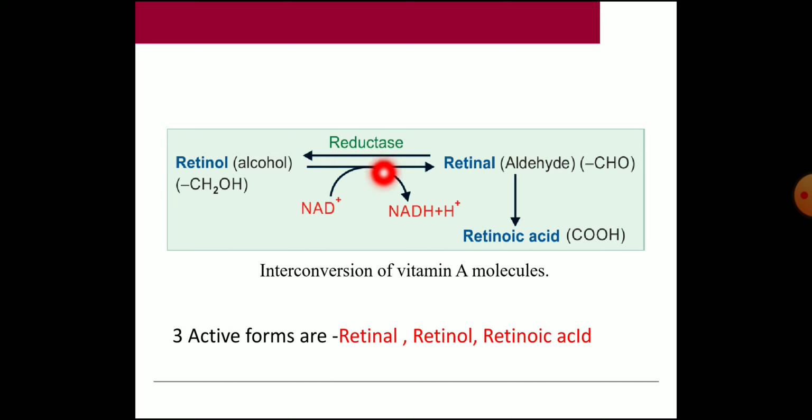So retinal can be converted to retinol, and retinol can be converted back to retinal also. Then the retinal gets oxidized to retinoic acid, but the retinoic acid cannot be converted back to retinal. So it is an irreversible reaction.